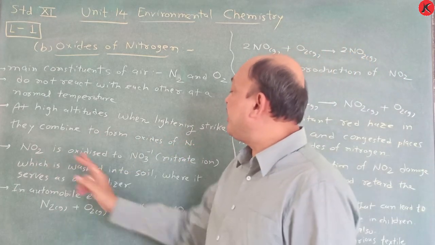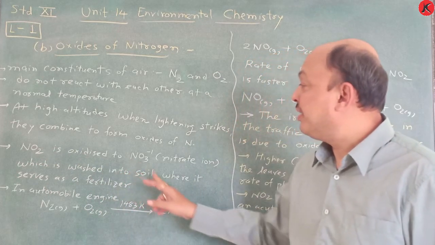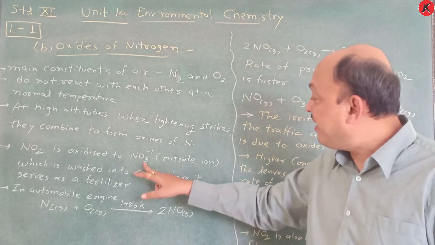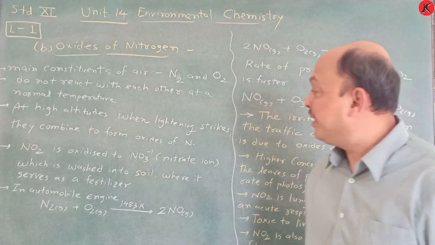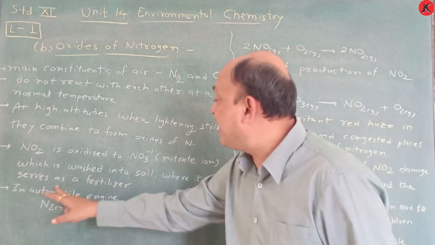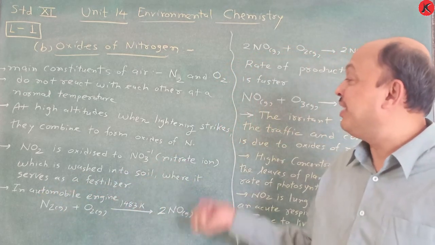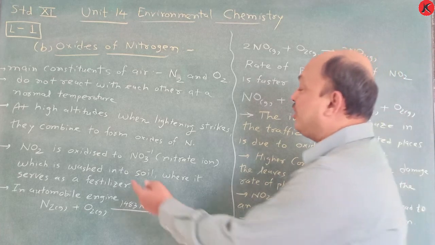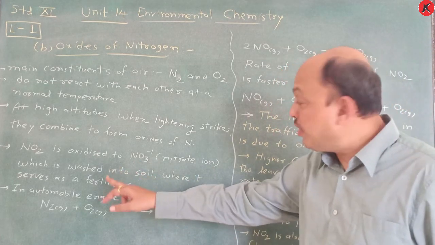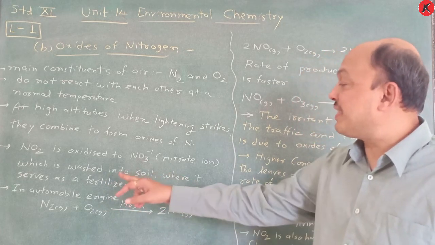So this NO2 is oxidized to nitrate ion, NO3 minus, which is washed into soil where it serves as a fertilizer.